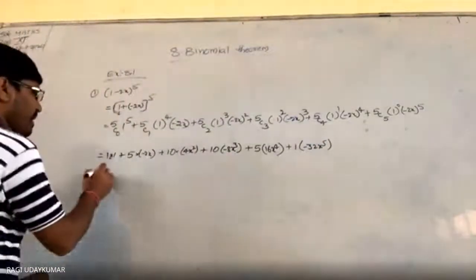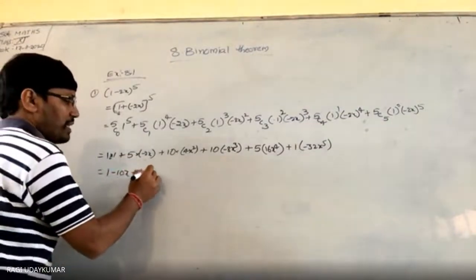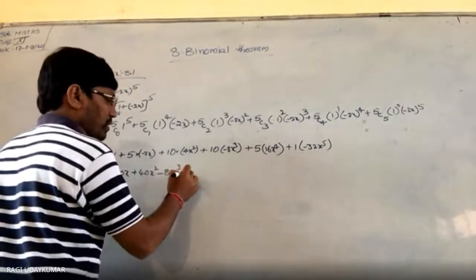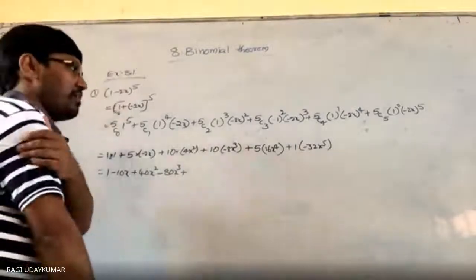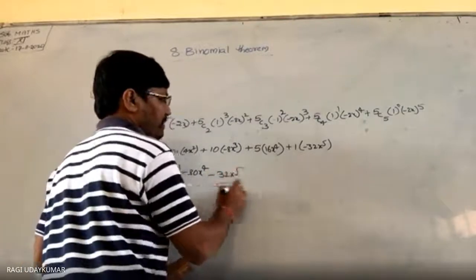Simplify this: 1 minus 10x plus 40x square minus 80x cube, plus 80x to the power of 4 minus 32x to the power of 5.